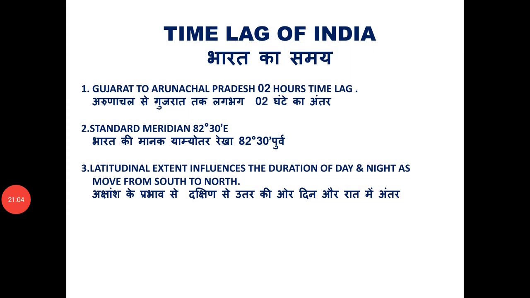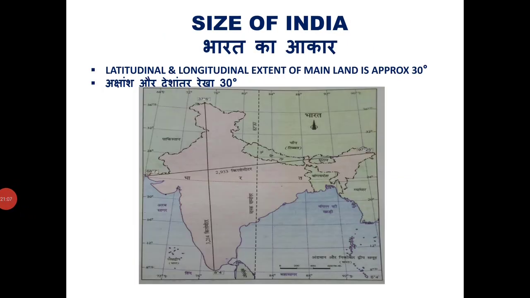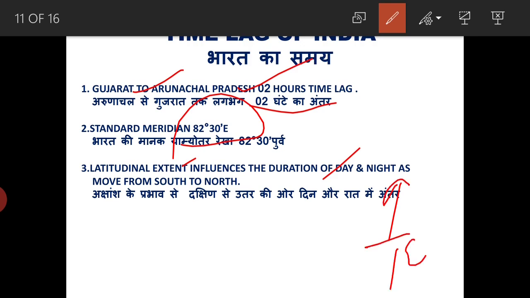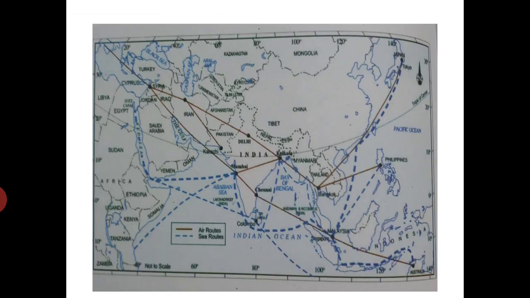So we have discussed that from Gujarat to Arunachal Pradesh, there is almost a 2-hour time difference. India has considered 82 degrees 30 minutes east as the standard meridian. As we move from the equator toward the north pole, there will be the difference of days and nights that we will feel.